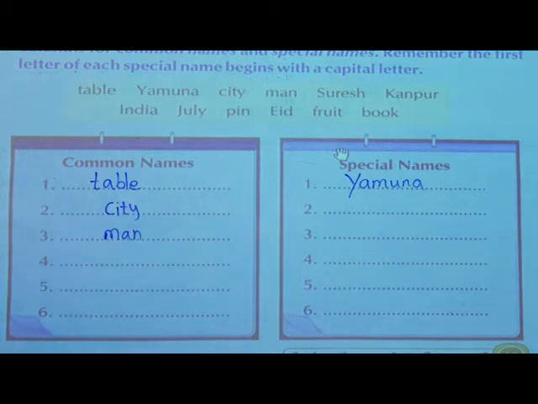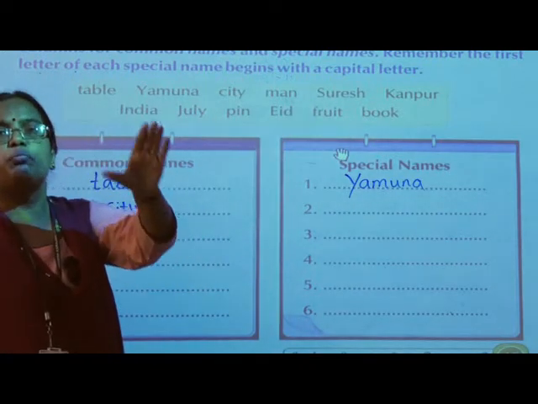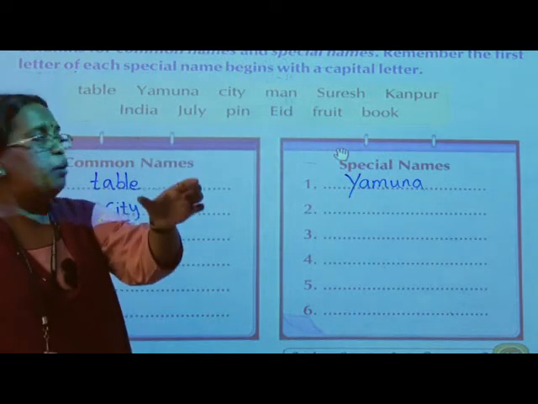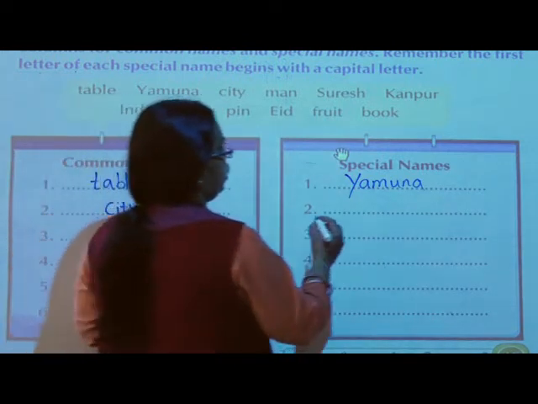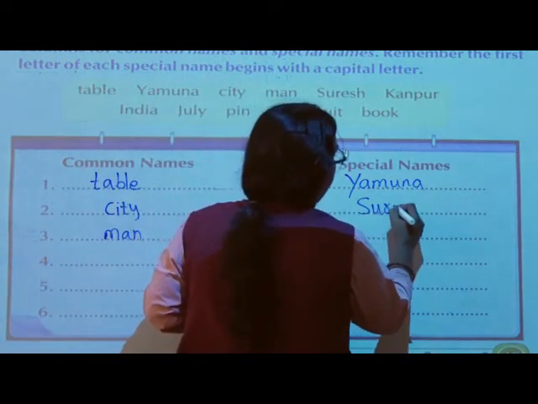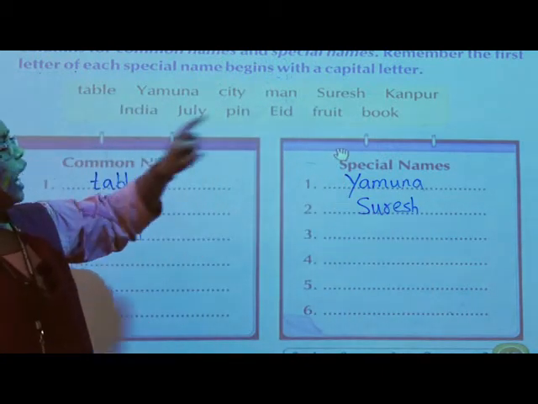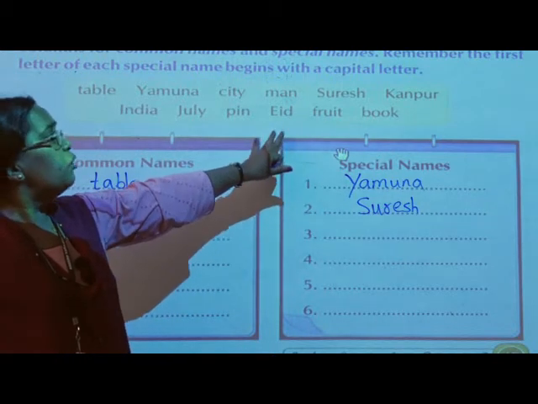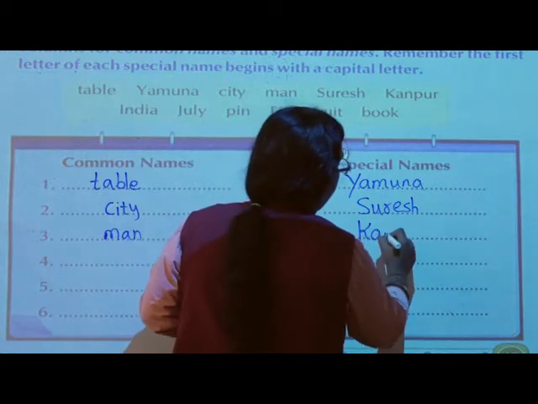Then Suresh. Now Suresh, this is a name. One person is there, his name is Suresh. So he has some identification. He is identified by the name Suresh. So it is a special name, and it also begins with a capital letter. Then Kanpur. Kanpur is a place, so that is also a special name.